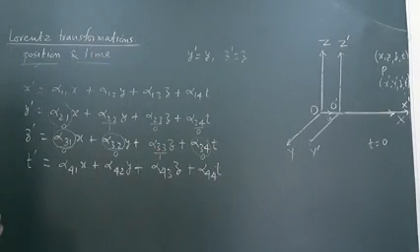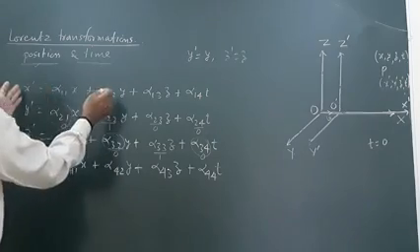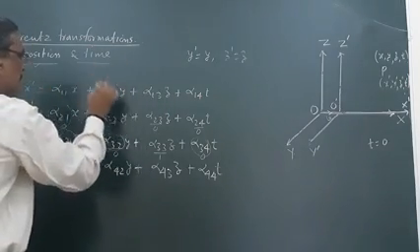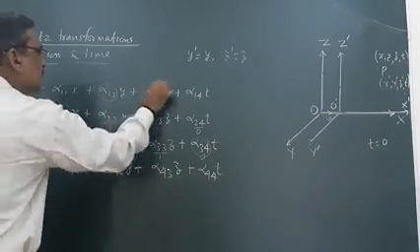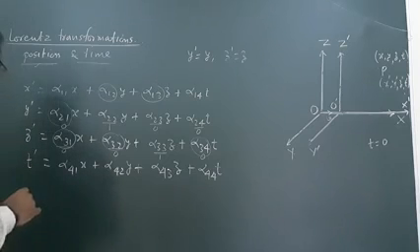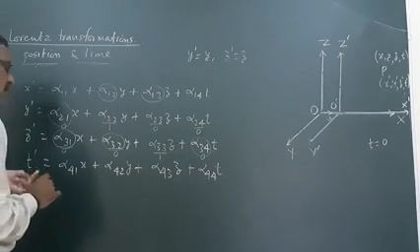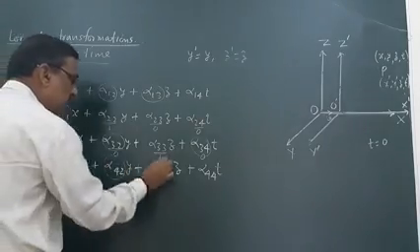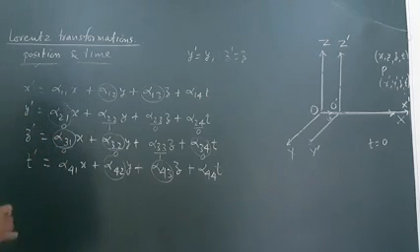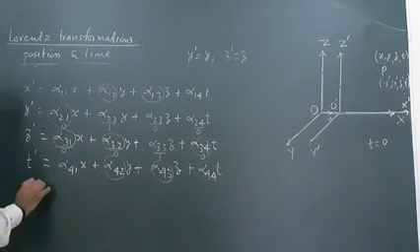Now since y dash is there will not be any contribution of y and z, so this and this coefficient are again 0 and from here t dash, since this is 0, this is 0, so we are left with these equations.